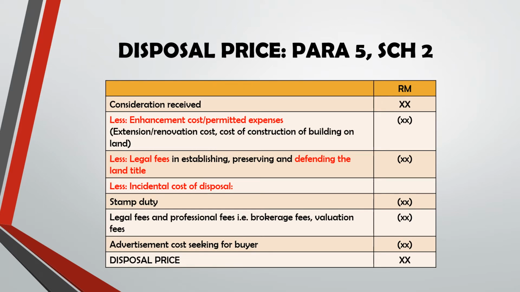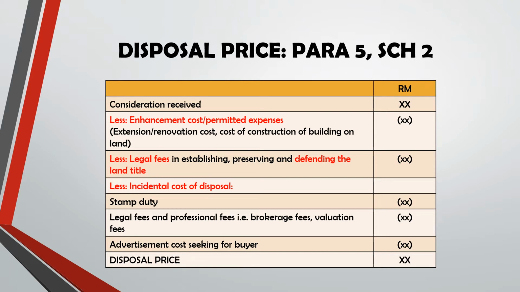For example, extension or renovation cost, cost of construction or building on the land. So that is enhancements or permitted expenses, or we always term it as PE. Then you less legal fees in establishing, preserving and defending the land title. In short, legal fees in defending the land title. So it is a separate item. And the third one, you less incidental cost of disposal.